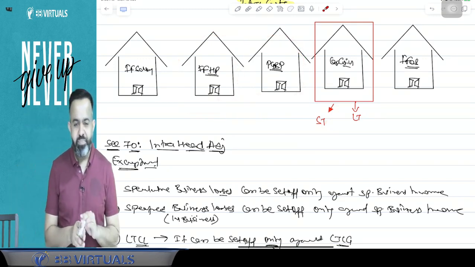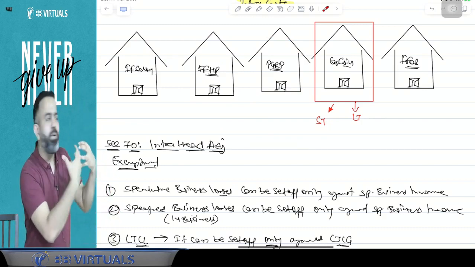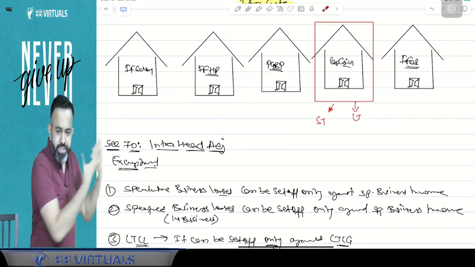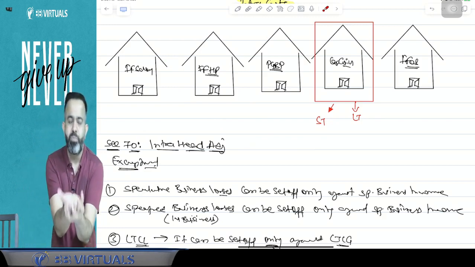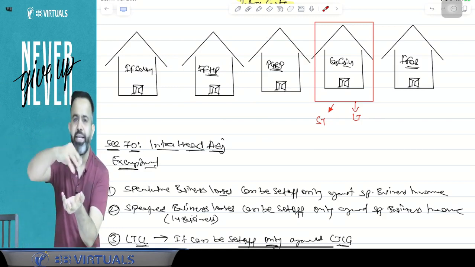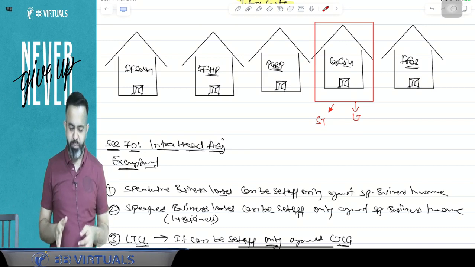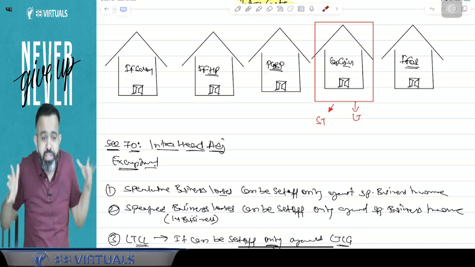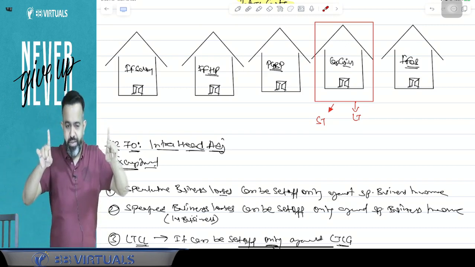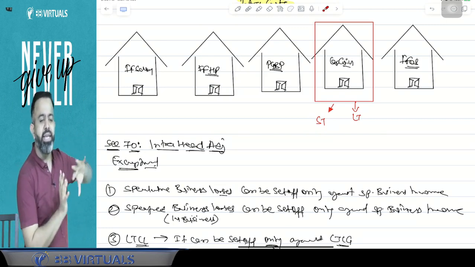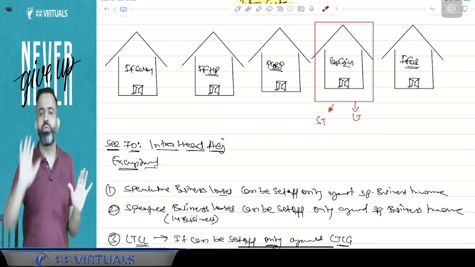So always remember, Ambani family can help the other people. Suppose PGBP is poor people, then capital gain can help if they are having the profit. But suppose there is a loss in the Ambani family, you cannot help them. So in simple words, Ambani family can help the other people, but you cannot help the Ambani family.